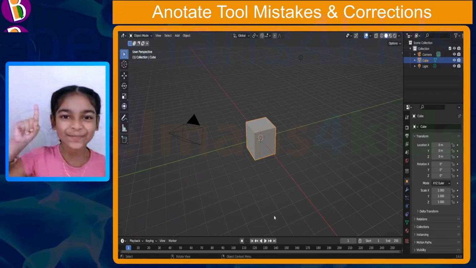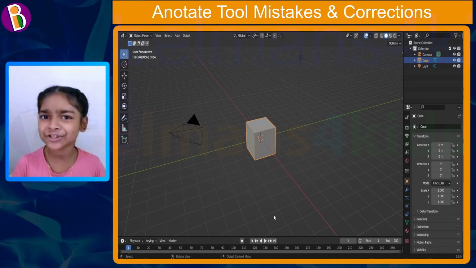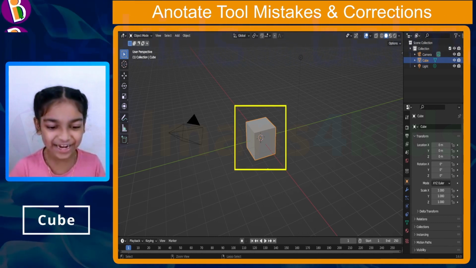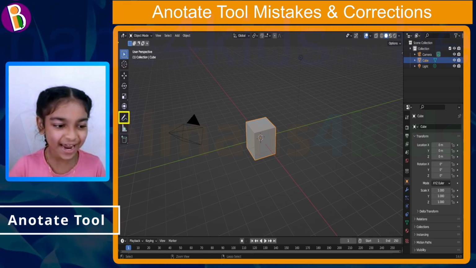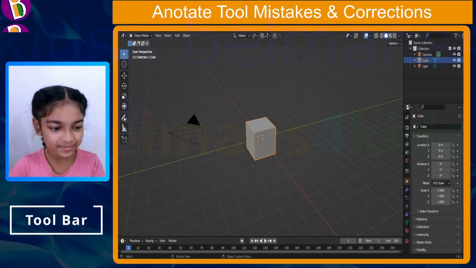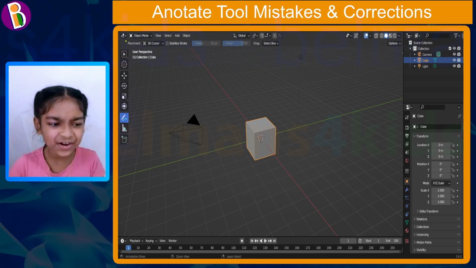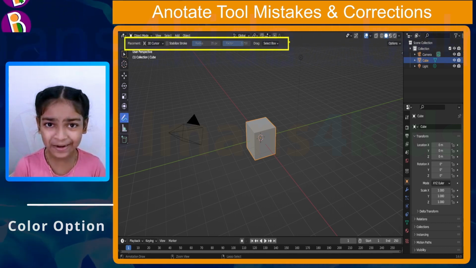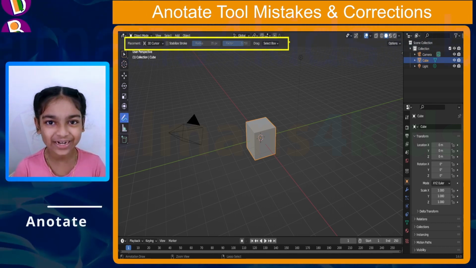Okay, so mistake number 1 is not choosing the right color. Let me show you what I mean. As you can see, our cube is right over here. Now let's go to the Annotate tool, which is right over here in the toolbar. Let's click on it just like that. Now you must be wondering, why is the color option not coming in these properties? Well, that's simply because we haven't drawn our Annotate yet.